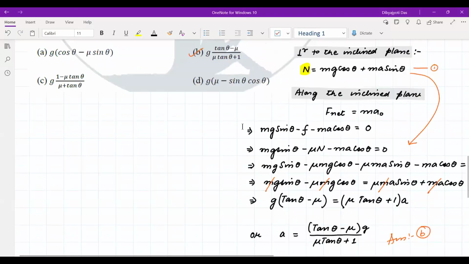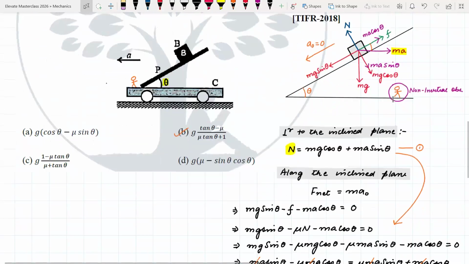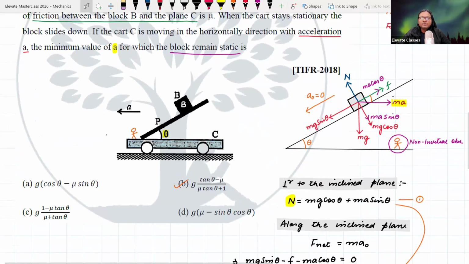In the question, what is the significance of the minimum value of A? What if it is not given? If A is not minimum, then this will start moving in the upward direction. अब imagine करो ना खुद ही. A के ऊपर अगर कोई limit नहीं है, if I increase A, this is going to go upward.